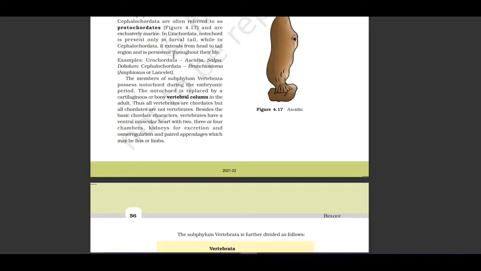Let us see the examples. Urochordata include Ascidia, Salpa, Doliolum. Cephalochordata include Branchiostoma, Amphioxus, or lancelet.